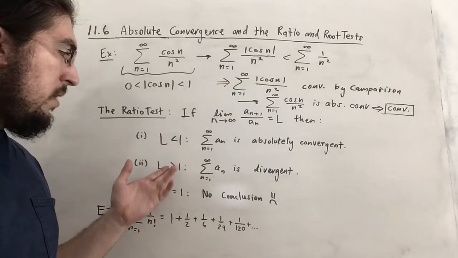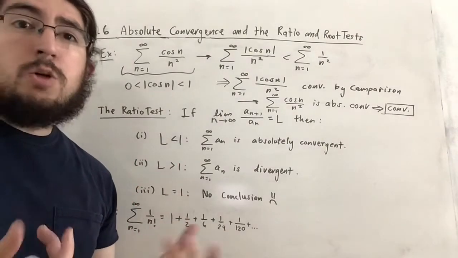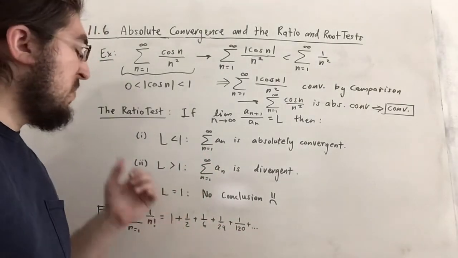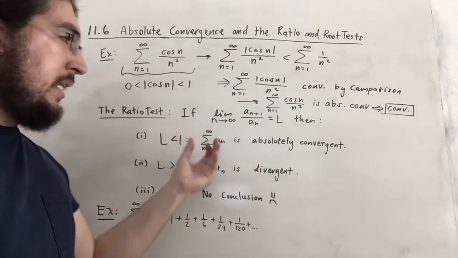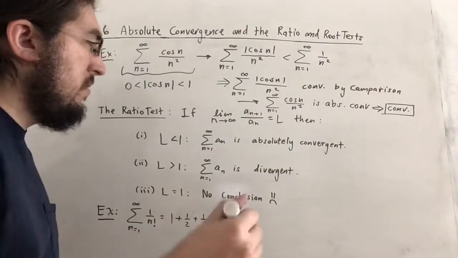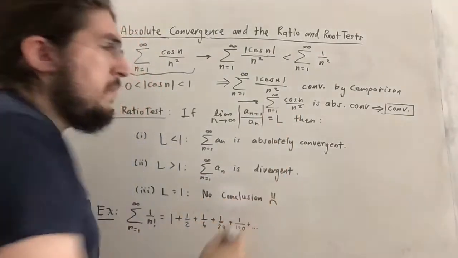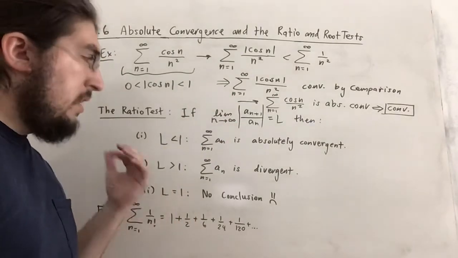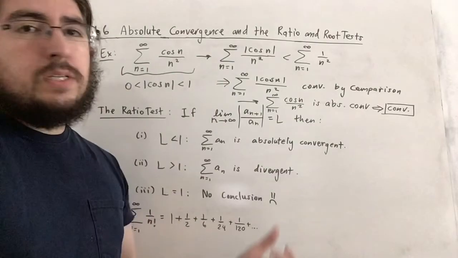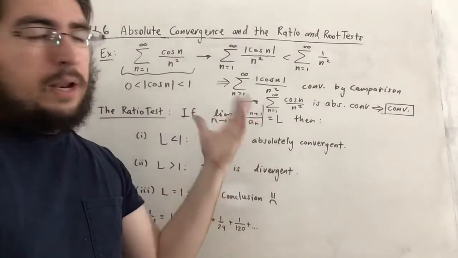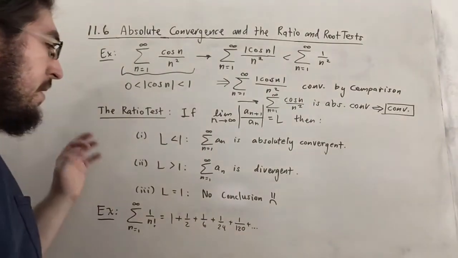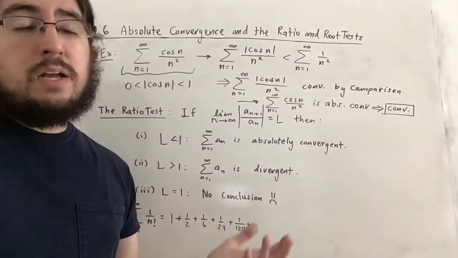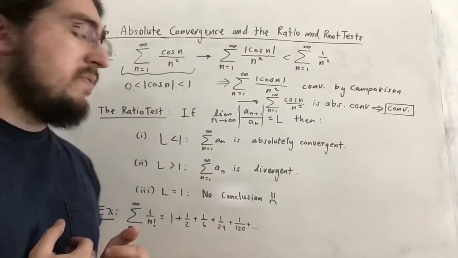Either it's less than 1, greater than 1, or equal to 1. And that's it. So if it's infinity, for instance, then that's bigger than 1, so it diverges. Now, if it's less than 1, it's absolutely convergent. And I made a small mistake here. These should be an absolute value. So we want to take the absolute value of the quotient of these terms. This will give us absolute convergence, which implies convergence. In fact, the ratio test says this; it doesn't say it without absolute value. So that was my mistake not writing those. If the limit is bigger than 1, then it's divergent. And if it's equal to 1, then there's no conclusion. In other words, the ratio test is inconclusive.